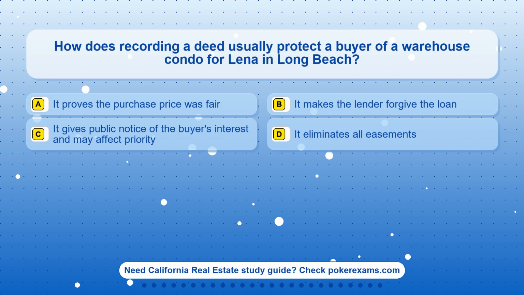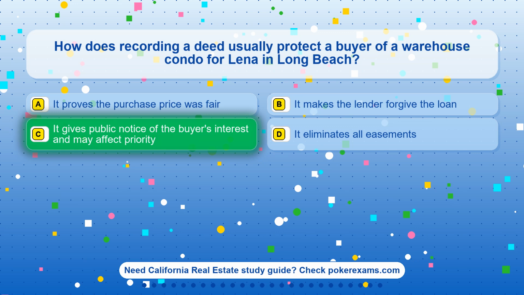Question 7. How does recording a deed usually protect a buyer of a warehouse condo for Lena in Long Beach? Option A. It proves the purchase price was fair. Option B. It makes the lender forgive the loan. Option C. It gives public notice of the buyer's interest and may affect priority. Option D. It eliminates all easements.